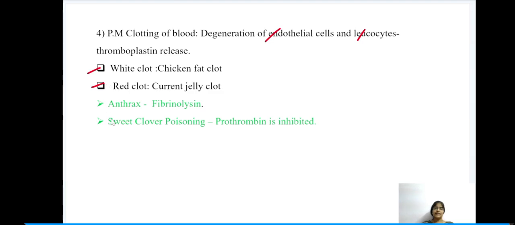In anthrax, there is release of fibrinolysin. As a result, there is absence of clotting of the blood. And in sweet clover poisoning, prothrombin is inhibited. So here also we see hemorrhages. The blood is not clotted. These are very important.